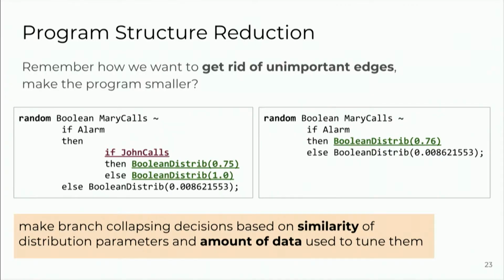So in this case, we're trying to figure out, okay, does Mary calls actually depend on John calls? Is that really affecting Mary calls? And we might think, if this has been tuned on lots and lots of data, 0.75 is pretty far from 1, so maybe that is actually different. But if we find out that one of those was tuned on just 2 rows of data, maybe we're not so sure. And so then we can collapse that if we prefer.